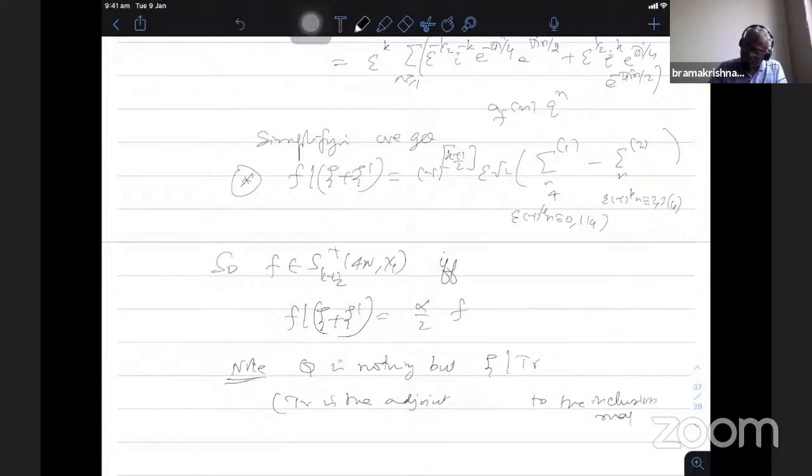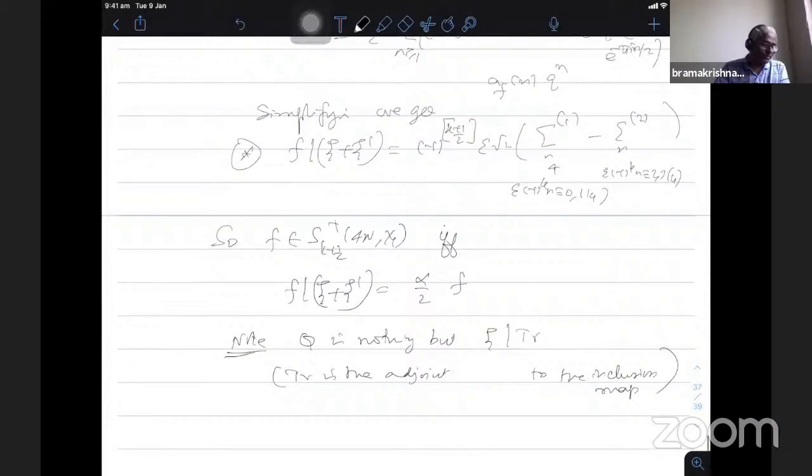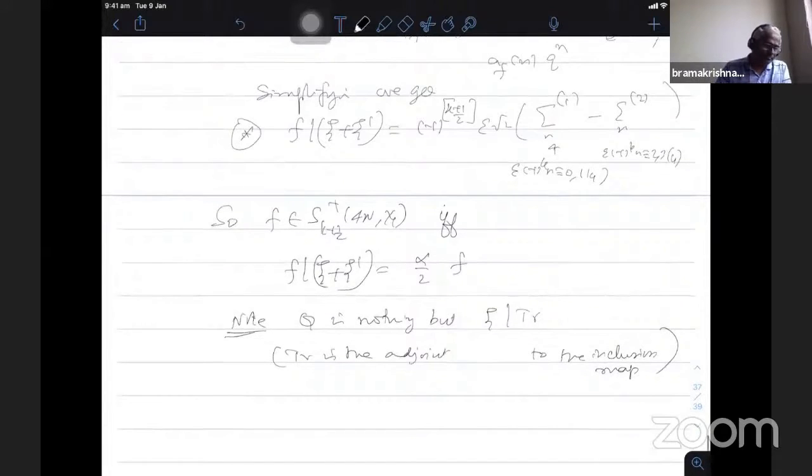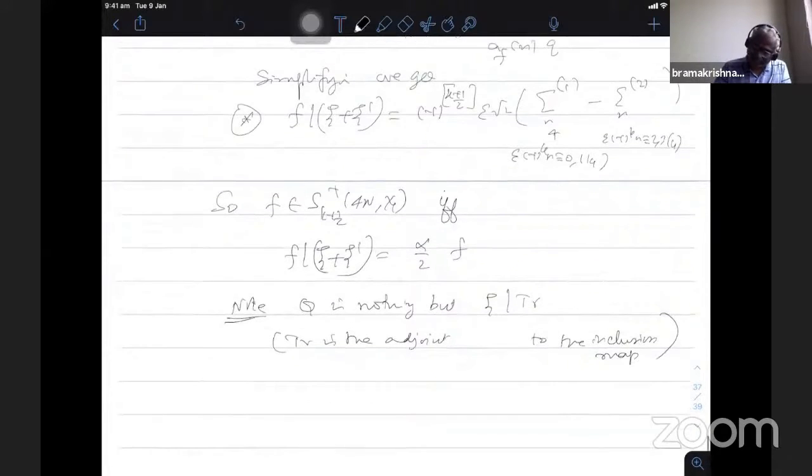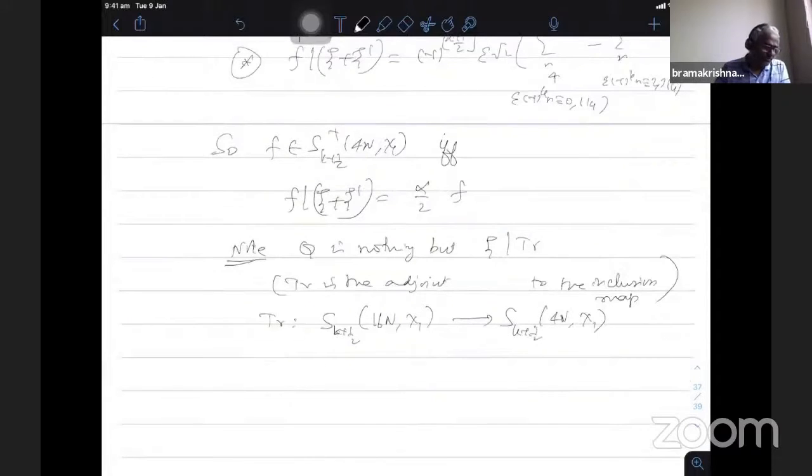There is naturally an inclusion map, and that adjoint is the trace. So this is nothing but the trace of S_{k+1/2}(16N, χ1) to S_{k+1/2}(4N, χ1). As I mentioned earlier, this is exactly the trace map.